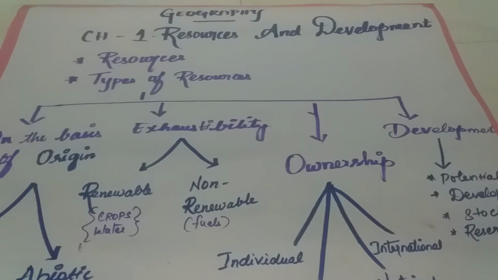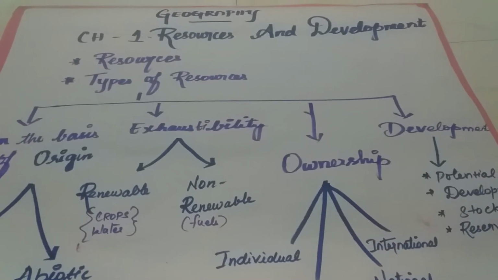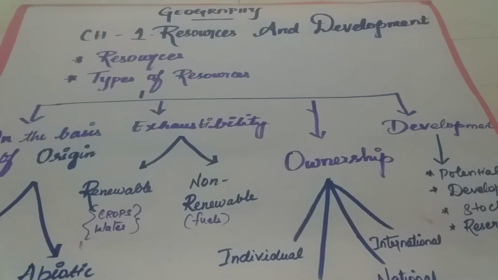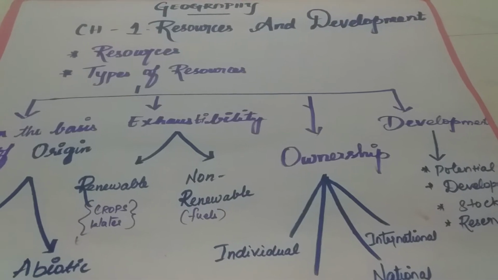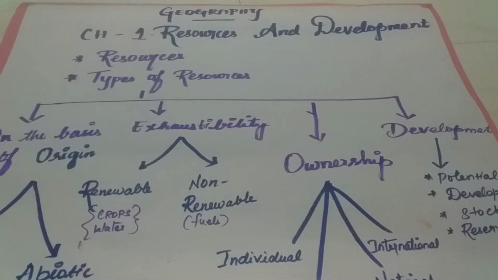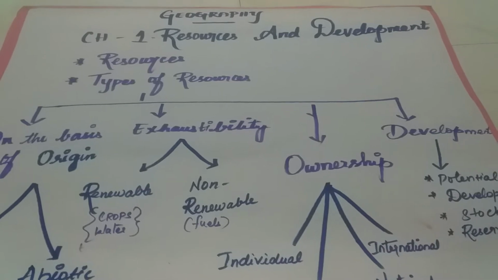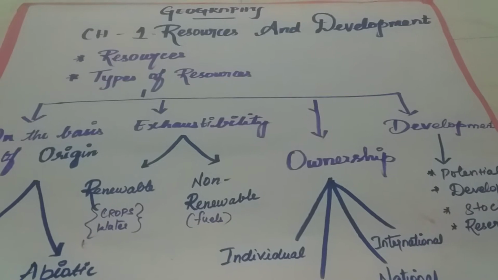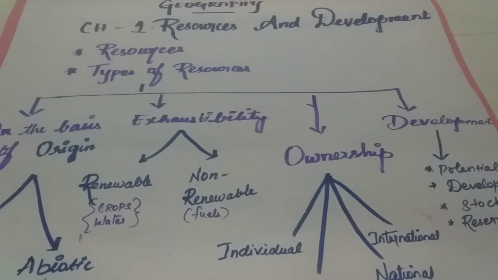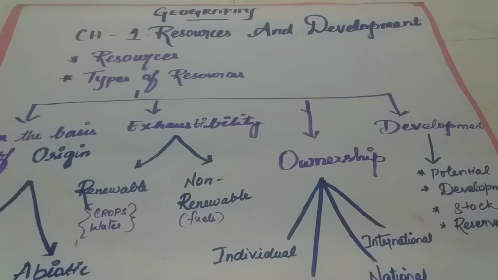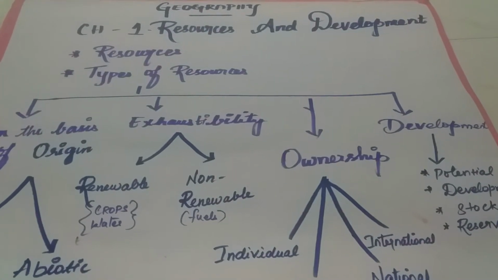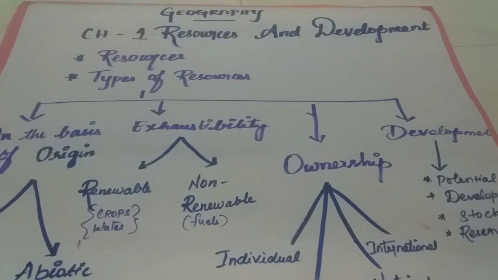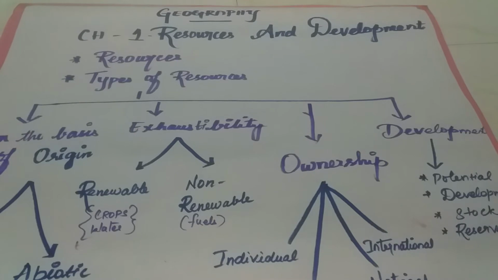Then forms of power sharing: we have horizontal distribution of power, vertical distribution of power, political parties and social groups. In the vertical form of power sharing, it is the union government, state government, and the local government. It is also known as federalism, that we will study in depth in the next chapter. Then horizontal distribution of power: we saw the power has been shared among legislative, executive, and judiciary.